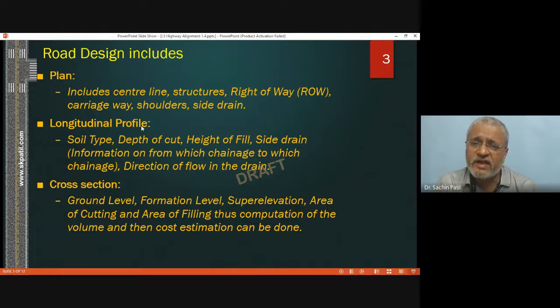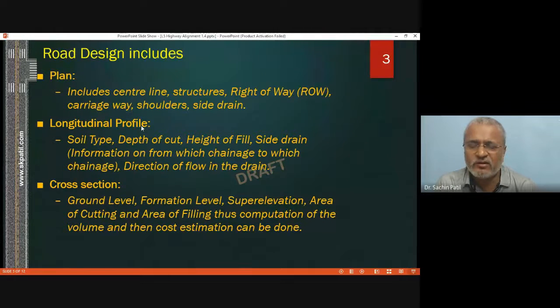Carriageway, that is the actual pavement on which vehicles will be traveling. Shoulders, the part of the road which is near the carriageway but which will be filled by murum. Side drainage, that is the gutter section. All this information will be included in the plan. Longitudinal profiles will be taken. Information will be collected with respect to soil type, depth of cutting required, height of filling, side drainage, direction of flow in the drain.